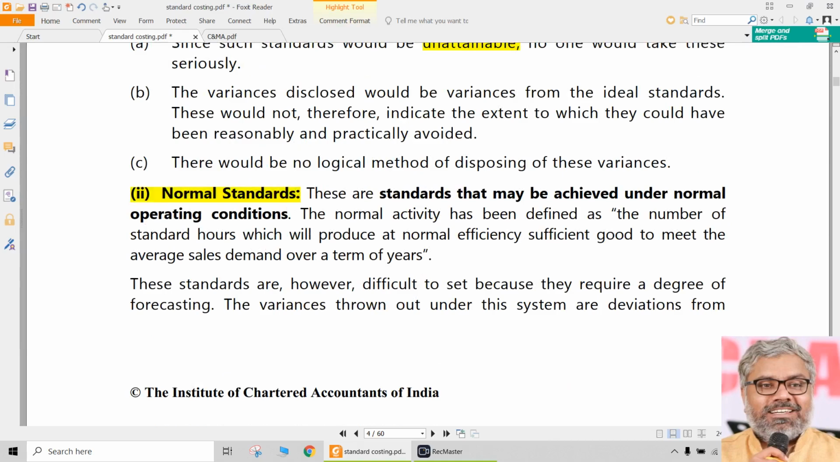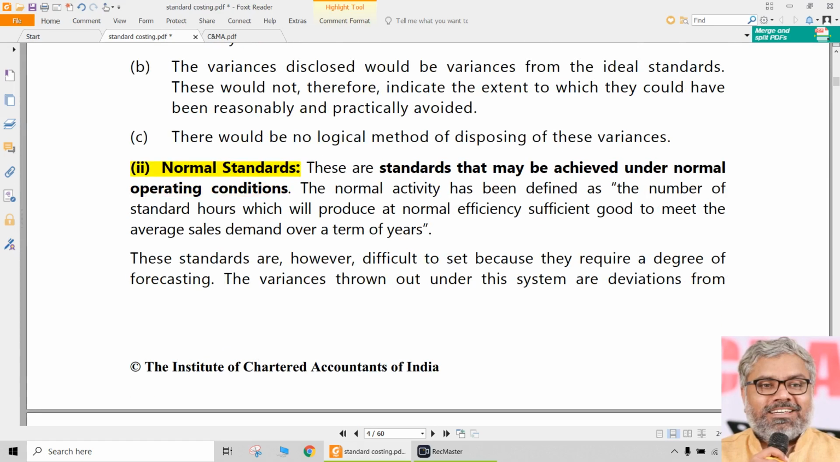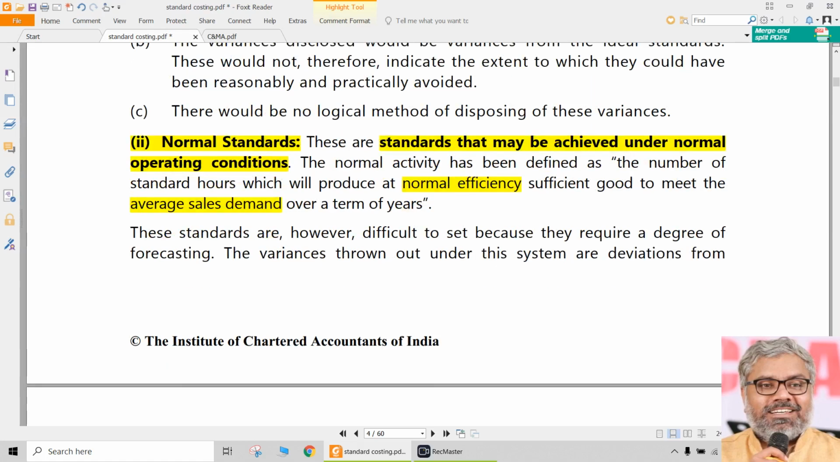That is ideal standards. Normal standards are what? These are practical. These are the standards that may be achieved under normal operating conditions. Normally means under normal efficiency, whatever is general. How do we know what is normal? From experience, the organizations will know, the managers will know. There is nothing called normal which is the same for everybody. So when everything is going to be normal, on an average, what is our sales demand, that is going to be met, we are going to perform at normal efficiency, then what should be the standard cost?